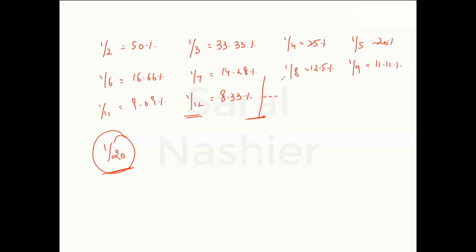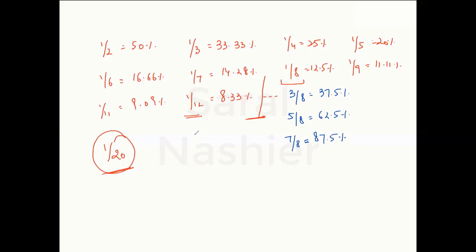But 1 by 8 is 12.5, and not only 1 by 8, even multiples of 1 by 8 would be important for you. When I say 1 by 8 is 12.5, 3 by 8 is 37.5%, 5 by 8 is 62.5%, 7 by 8 is 87.5%. So even all these values are extremely important for you, so that you have these values on your tips.